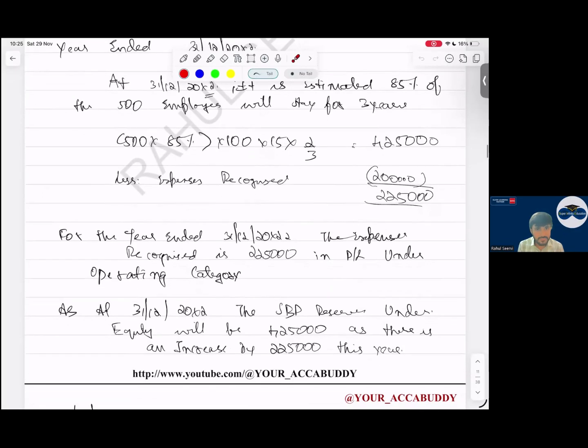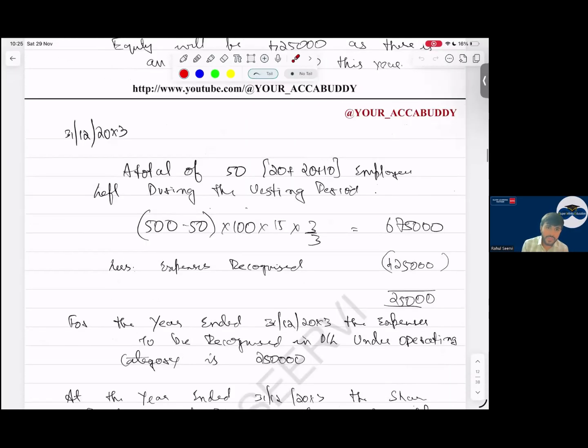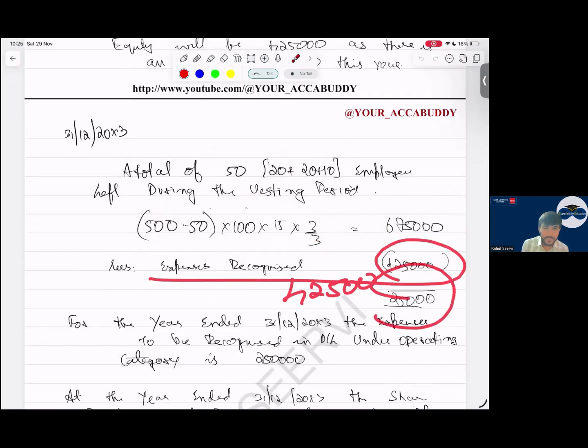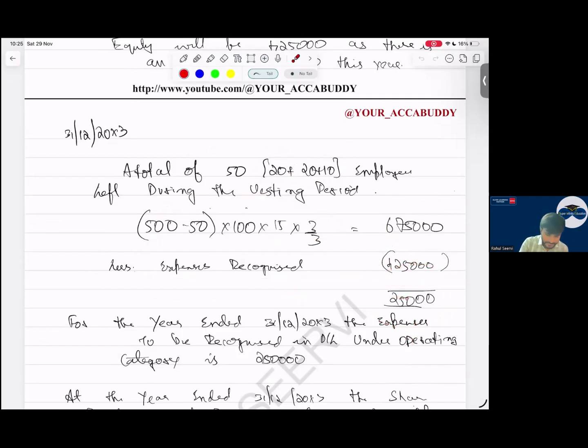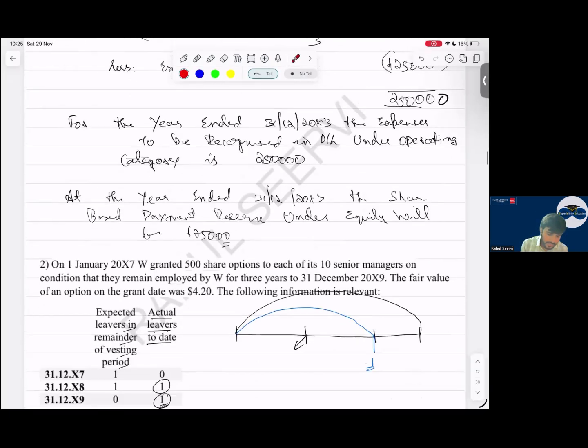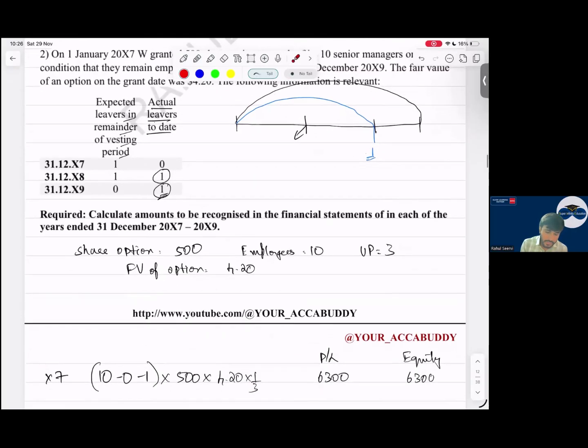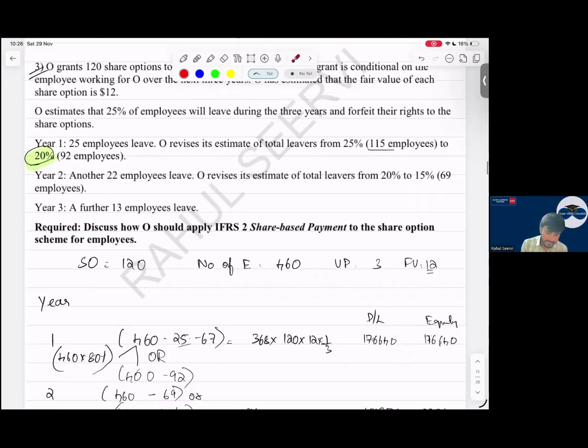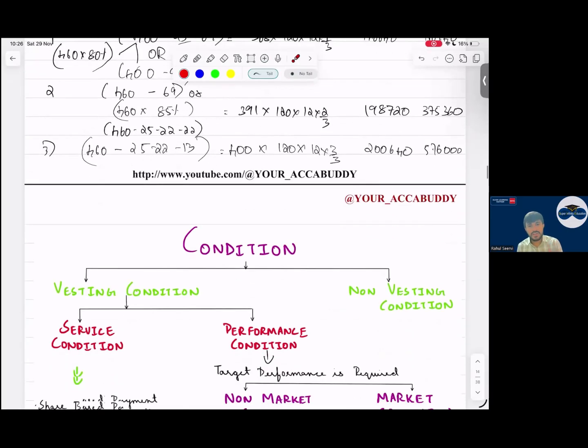Then third year, what do we say? In the third year, 50 employees leave the company in total: 20 left in the first year, 20 in the second year, 10 in the third year. So we recognize $675,000 less expense recognized in previous years, that is $425,000. So the current year expense will be $250,000, and it is an increase in equity, sir. With this, the basic part of equity-settled share-based payment is done. So the first type of question is done.